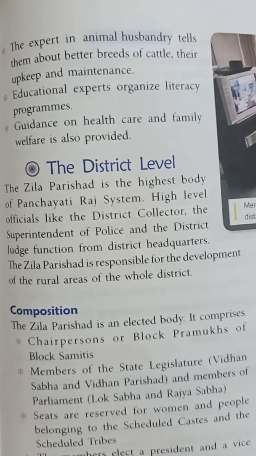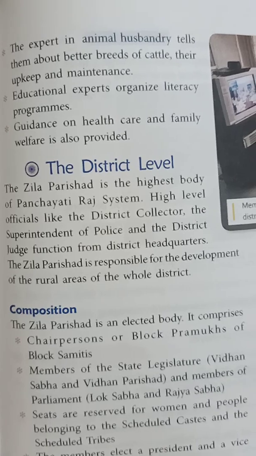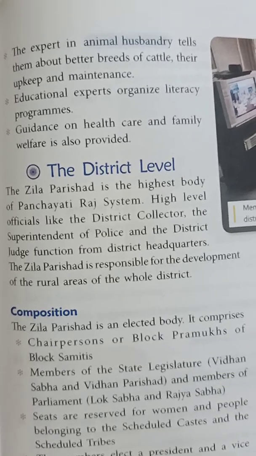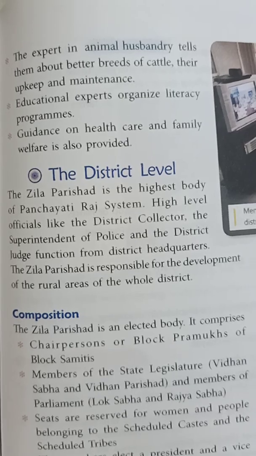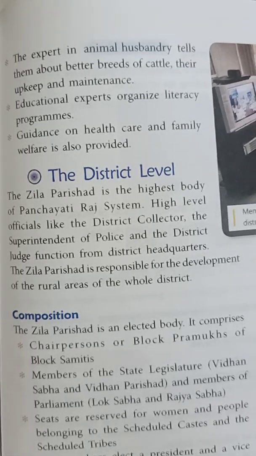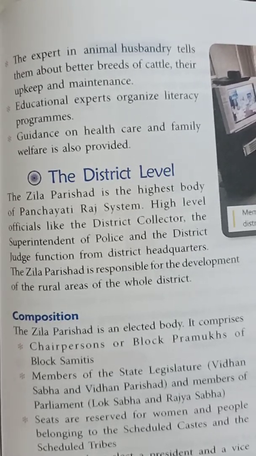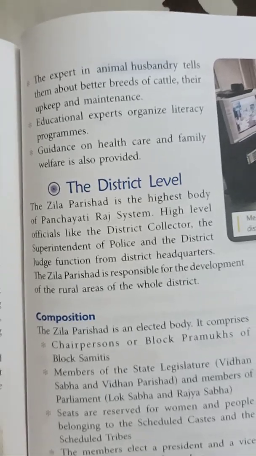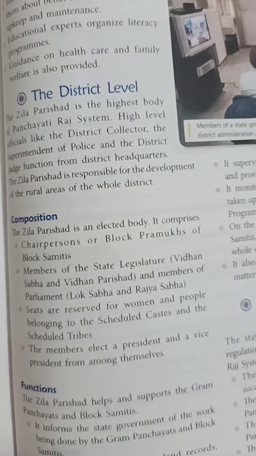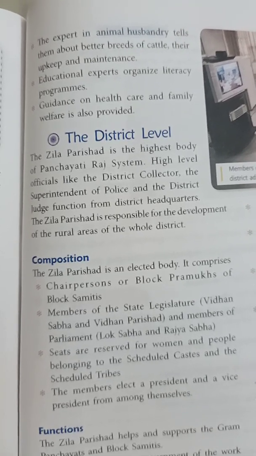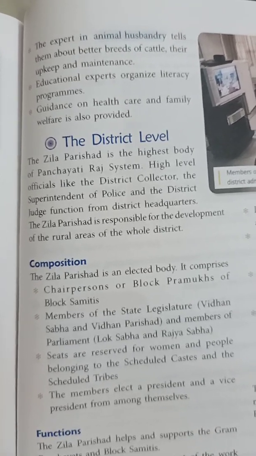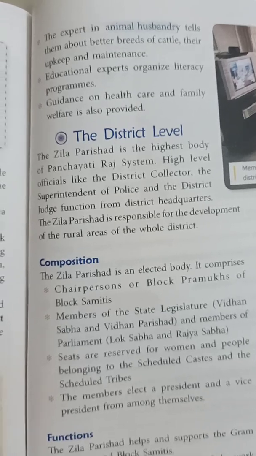Fourth point, the health care expert guides the villagers about the proper precautions and care to be taken for their better health. These are the functions of the block committee. I hope they are clear to you.